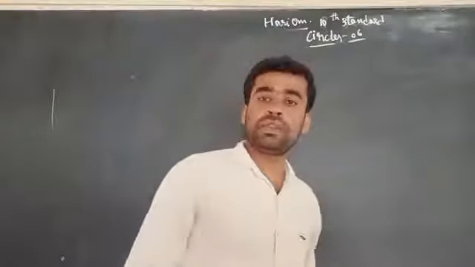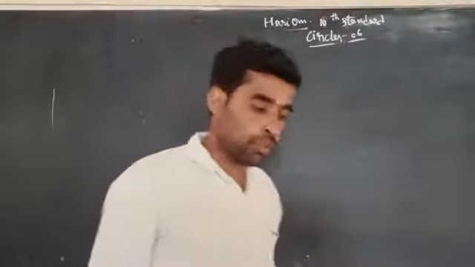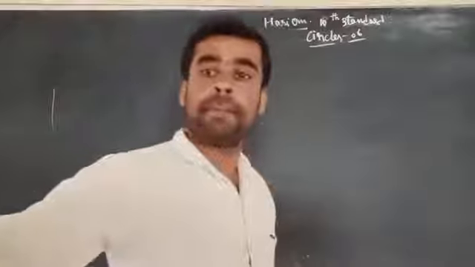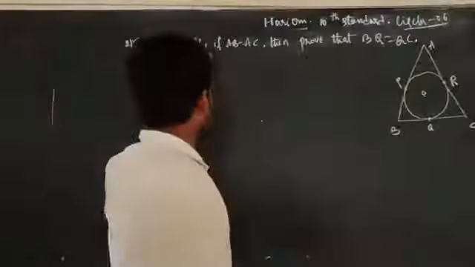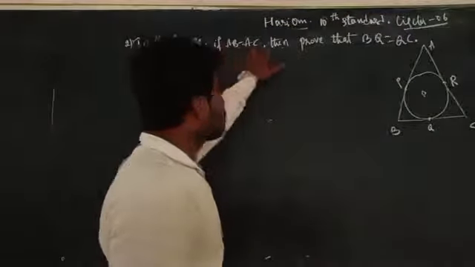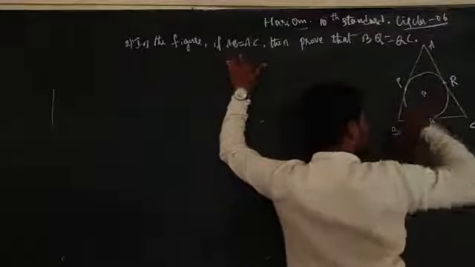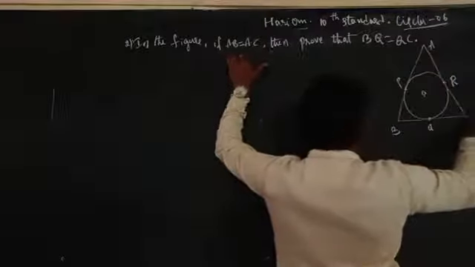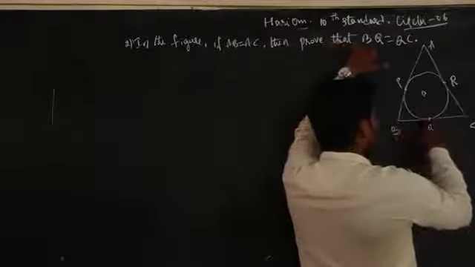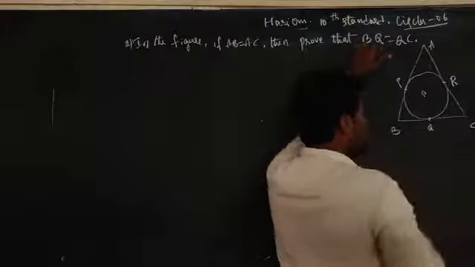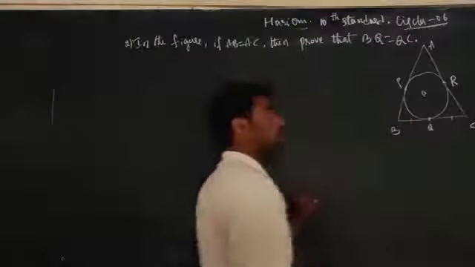Now we are going to discuss some more extra questions. Now I'll take up the first question. The question is, in the given figure, if AB is equal to AC, then prove that the length of BQ is equal to QC. We need to prove that the length of BQ is equal to QC.